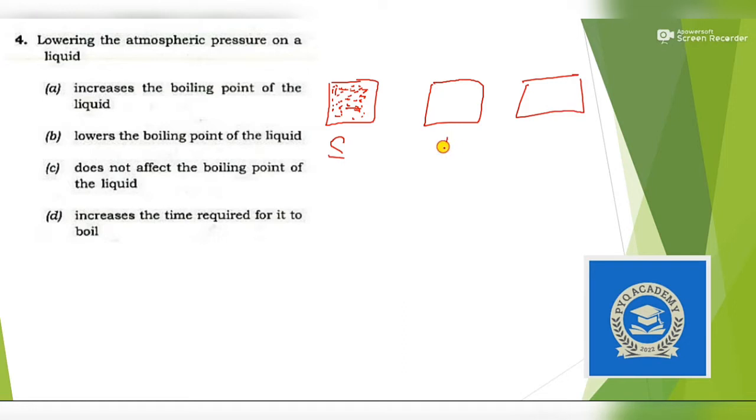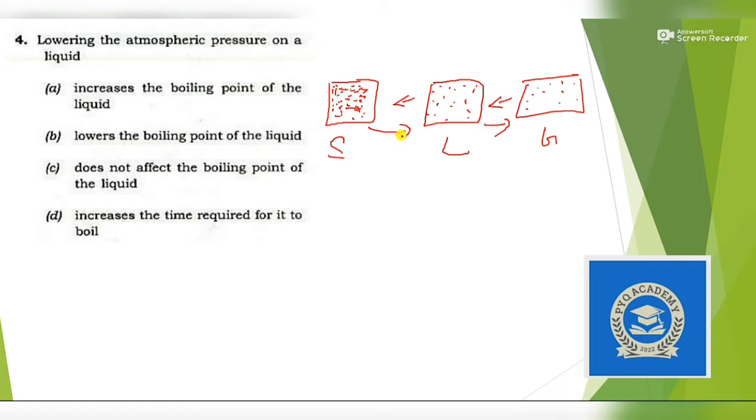Okay, and this is liquid. The particles are a little bit far from each other, and this is gas, in which particles are loosely packed. So now if we apply pressure, then gas will convert into liquid and liquid will convert into solid, and if we reduce pressure, then solid will be converted into liquid and liquid will be converted into gas.